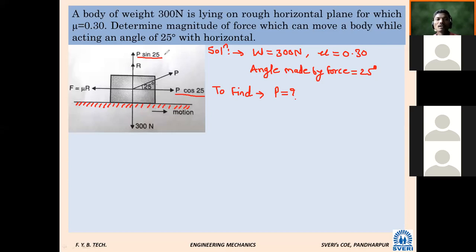Now, as the body is in equilibrium, applying conditions of equilibrium. What will be the first condition? Let us apply summation Fy is equal to 0. P sin 25 minus W is equal to 0. In vertical direction, only P sin 25 will be there, or something else will be there? Is there any force which is vertical?